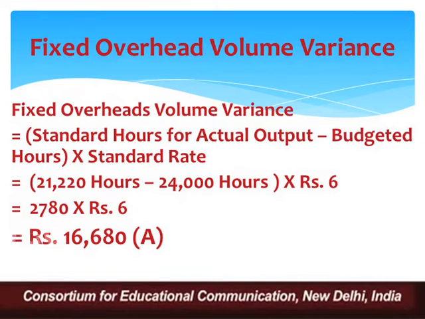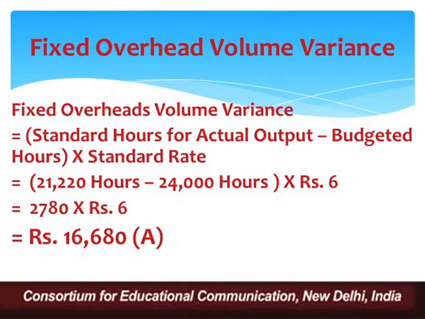Formula for it is very simple. Standard hours for actual output minus budgeted hours into standard rate. Now standard hours for actual output we have just calculated as a basic information, 21,220 hours. Budgeted hours we have computed this also, it was 24,000 hours. The difference is obviously budgeted hours are greater. Standard hours for actual output is 21,220 hours, and the rate also we have computed, ₹6 per hour. So the difference is 2,780 hours into ₹6. What are we getting? We are getting 16,680.